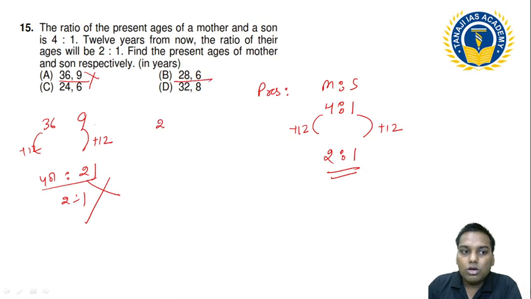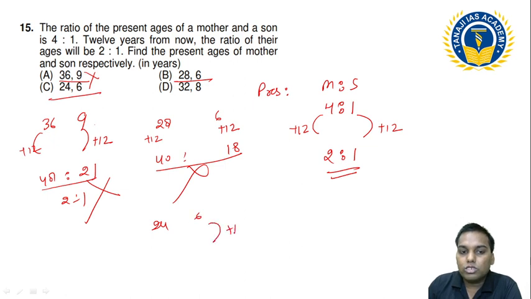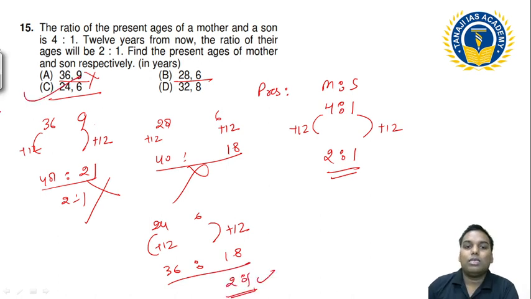Similarly, 28: 6 plus 12 is 18, and this is 12 more, it has become 40. Is it 2:1? No. Now try this: 24, 6 plus 12 is 18, and this is 12 more, that is 36. So they are in the ratio 2:1. So there is only one option, C is my correct answer. This is the way.